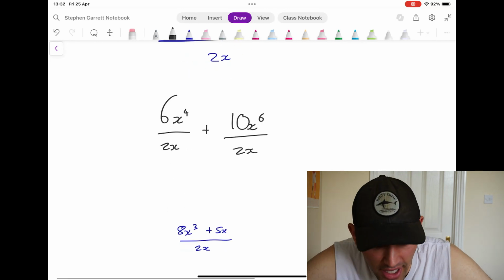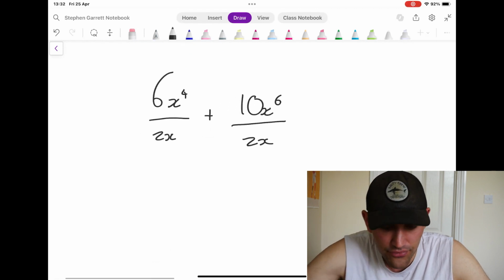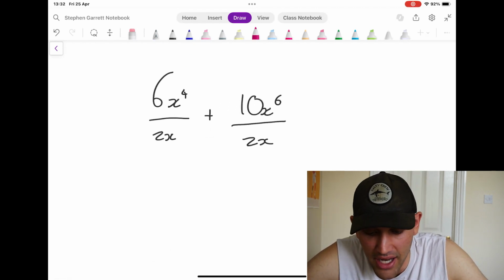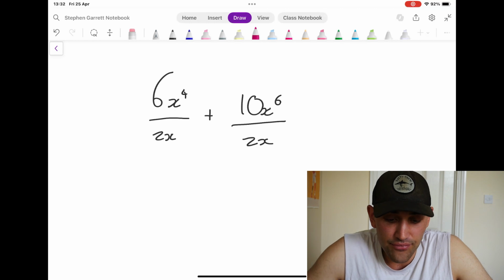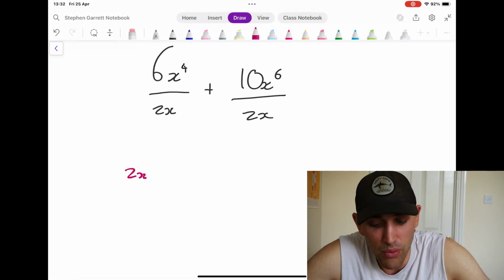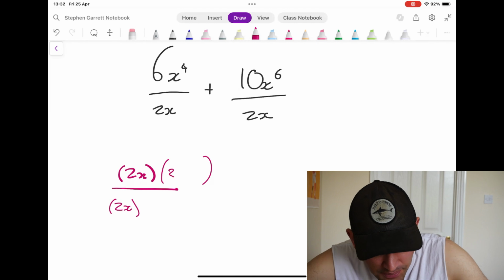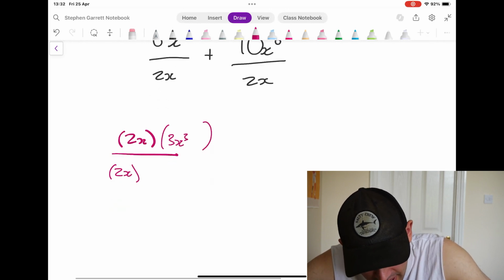Love it. Alright, so I need some more room for that. Here we go. Now we're going to crank the handle. If I wanted to do it the more official way, I would say 2x over 2x, and that would leave me 3x cubed.